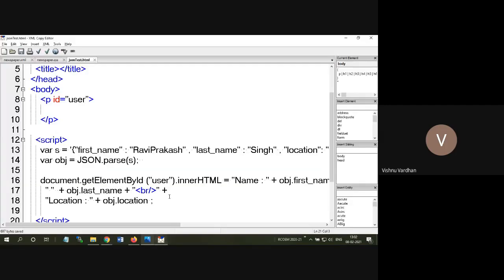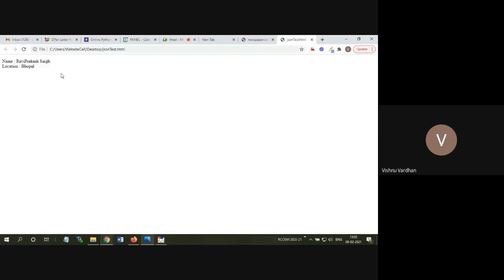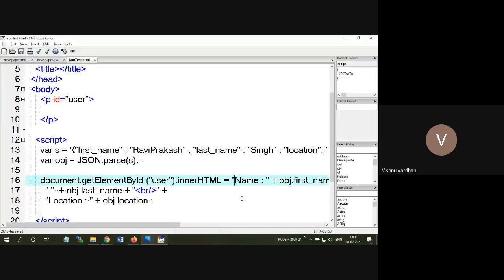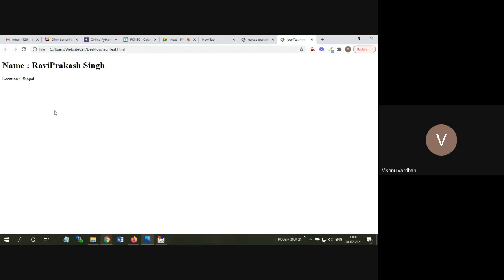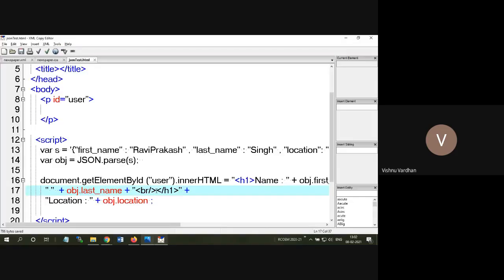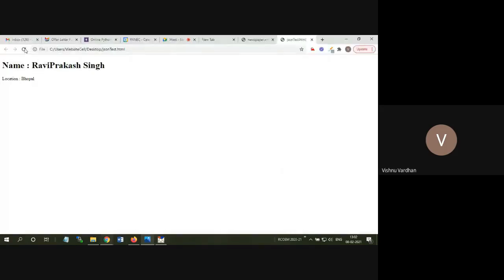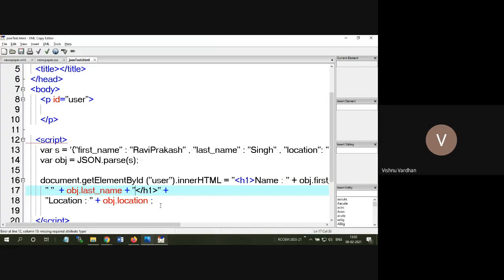Otherwise you can convert it into some H1. Let us see how it makes sense here. Now this is becoming bold and it's a header. Then there is no need of this BR because header tags already take a single line. So there is no need for spacing, no need to provide further breaking in the HTML. So the name is this, and this one is the location.